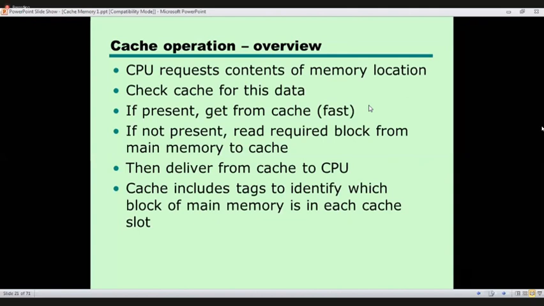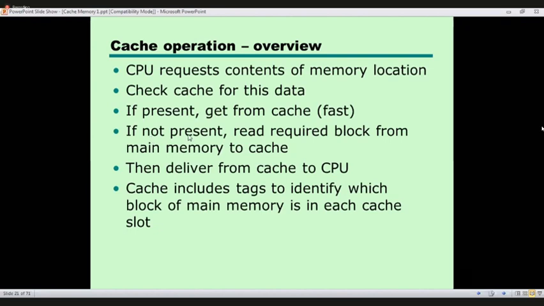Now let's go to cache operation. This is the overview of cache operation. The CPU requests the content of a main memory location, and checks the cache for this data first. If it is present, we can get it from the cache, which is very fast.